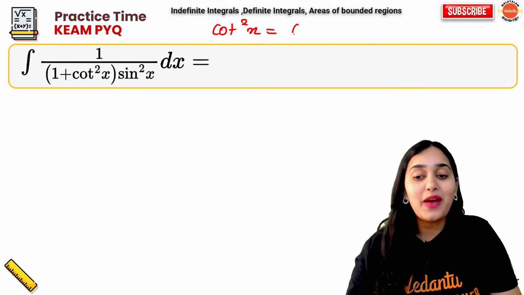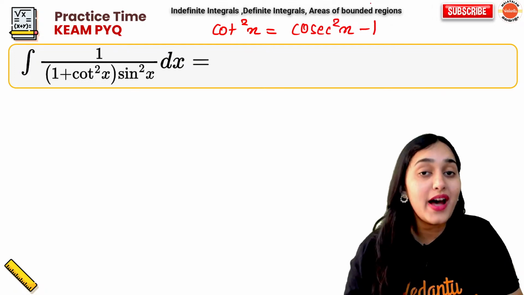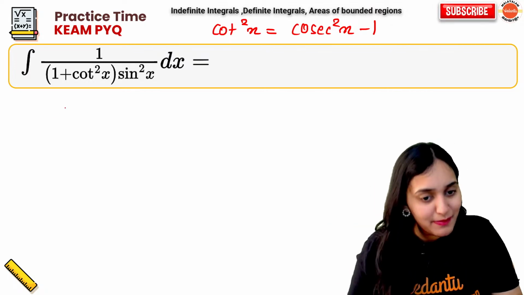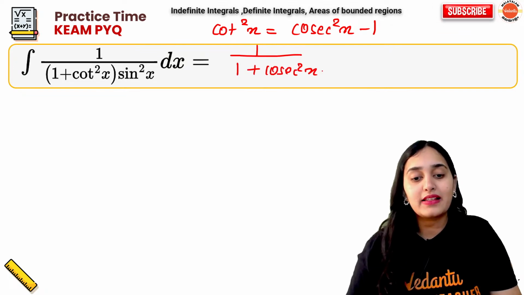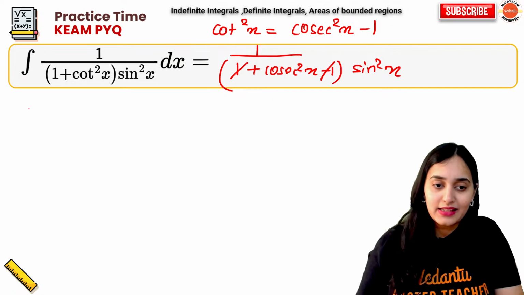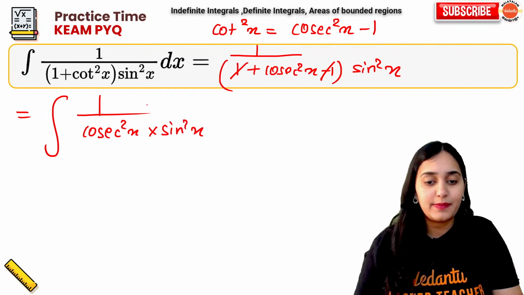What is cot square x? Cosec square x minus 1. Cot square is cosec square minus 1. Please remember. So this is equal to 1 upon 1 plus cosec square x minus 1 into sin square x, minus 1 plus 1 cancel. So this is equal to integration of 1 upon cosec square x into sin square x dx.